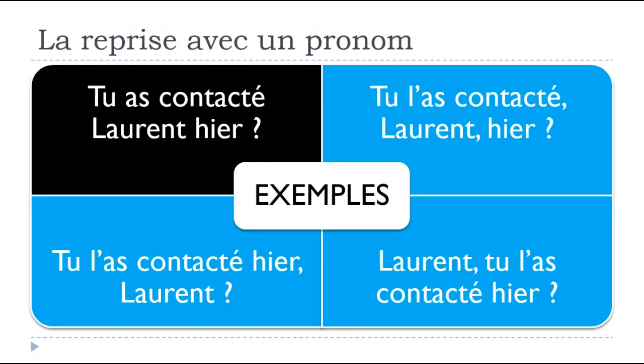All these options are possible, but the last three are the ones that you will use if you want to insist on Laurent by combining the use of un pronom and the original word it should replace. Okay, I can manage that. Merci beaucoup.